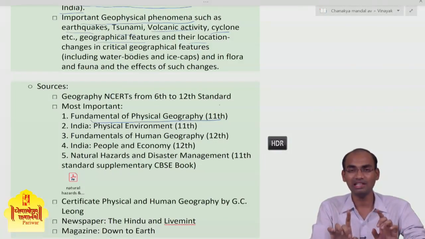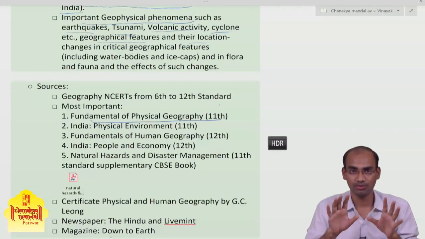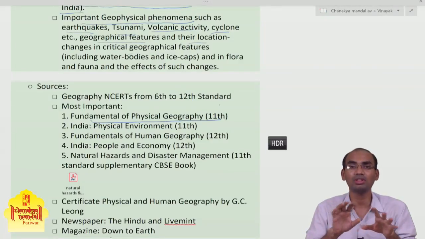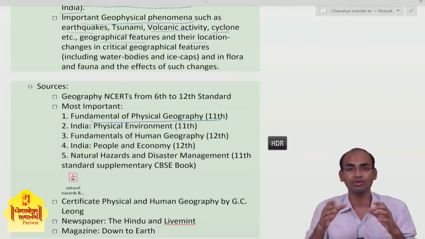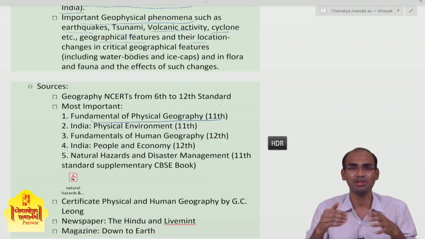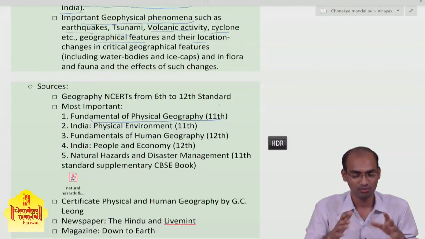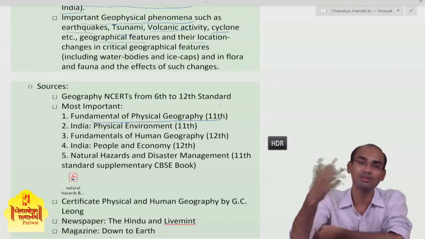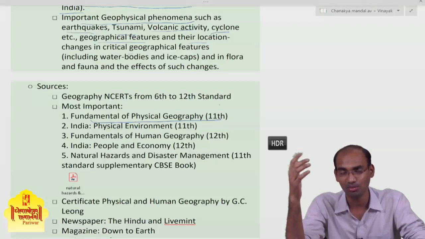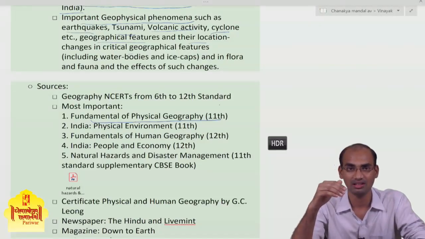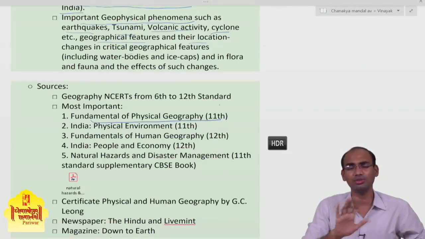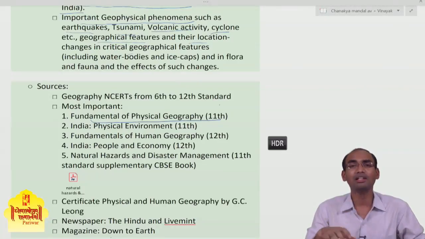Generally, questions based on physical geography, questions based on basic geography, are for 15 marks, so you cannot risk those 15 marks. You have the time, and these NCERTs can be read within 1 or 2 days, that's it. So you have to read these NCERTs so that you won't be regretting after the prelims or mains that I should have read those NCERTs. Get those NCERTs read by you, so that you will be well conversant with the concepts of basic geography.